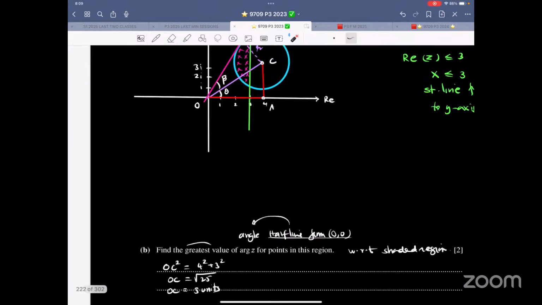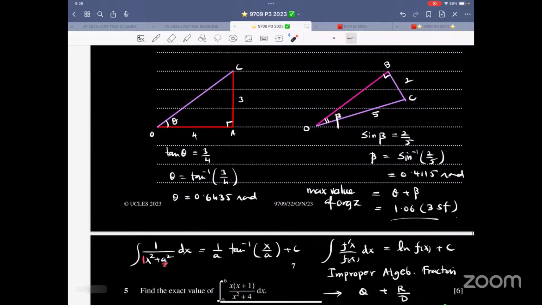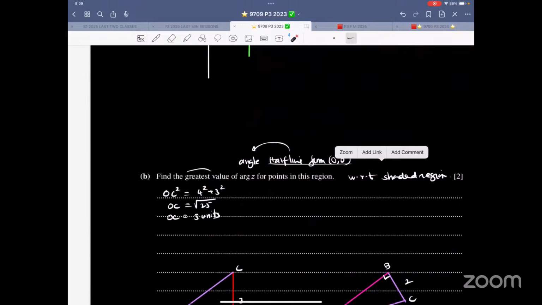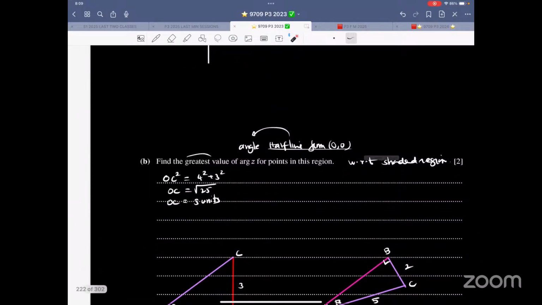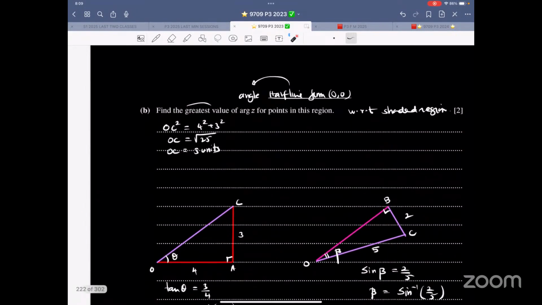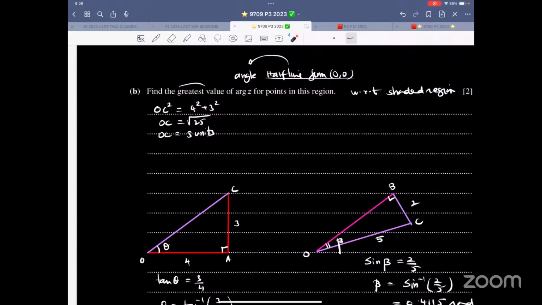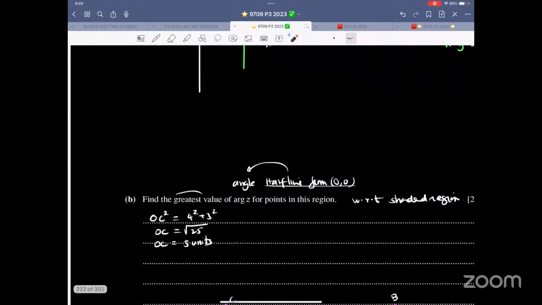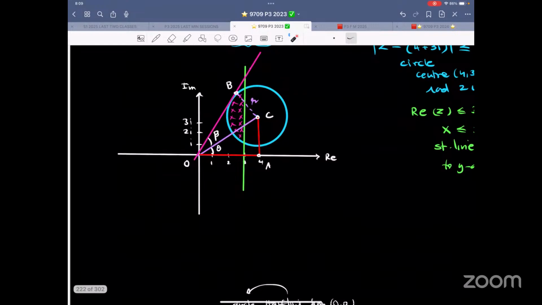Now, how many marks is this? 2 marks. Now this is less. So the good thing is if someone gets it wrong, they won't miss out on many marks on this. But of course, if you are getting the information from me, you should get it right, inshallah. So now, first thing first, you need a lot of triangles. This is 4, this is 3, this is 5.